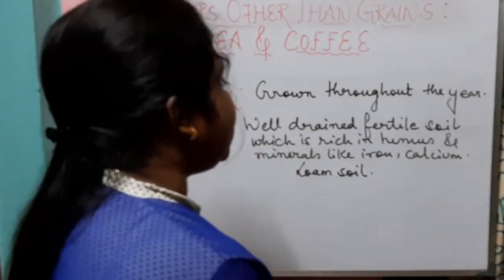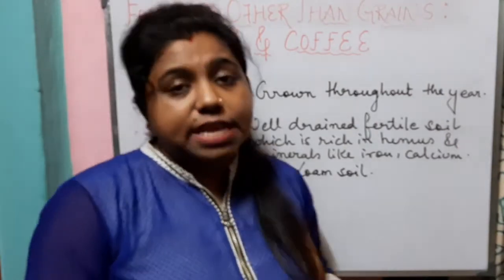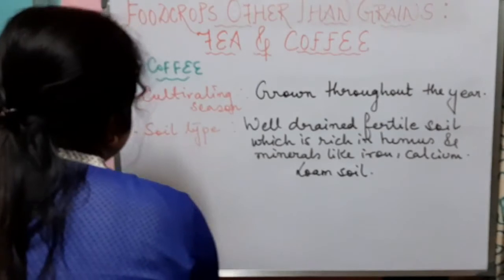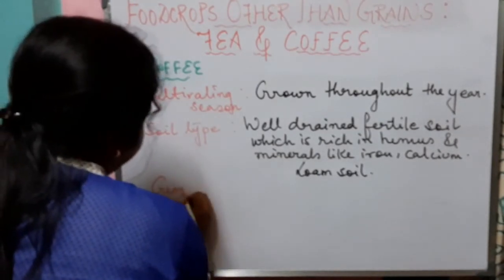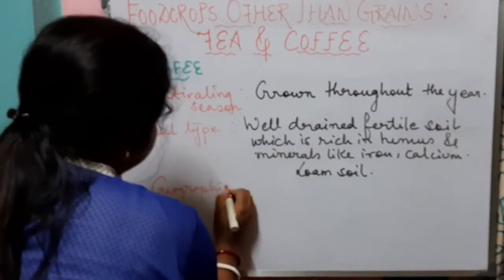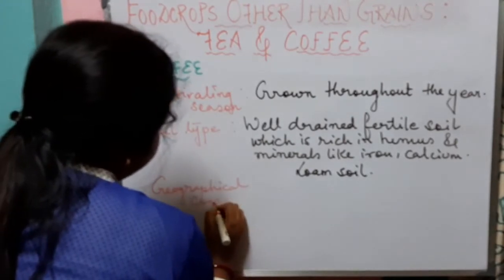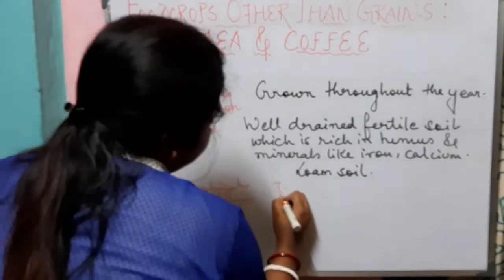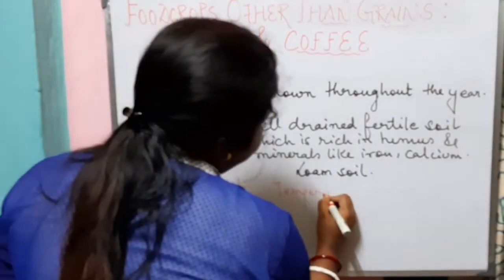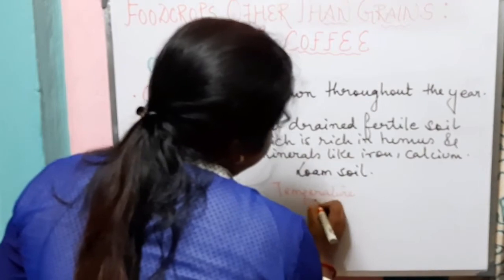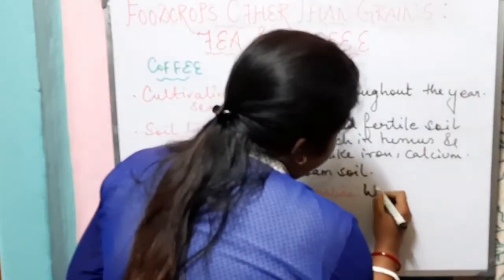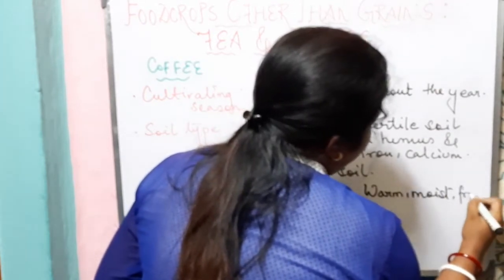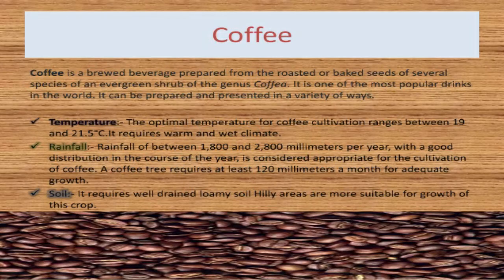Now let us know what type of geographical conditions are required for the growth of coffee. First, let us know about the temperature. Coffee requires a warm, moist, frost-free climate.